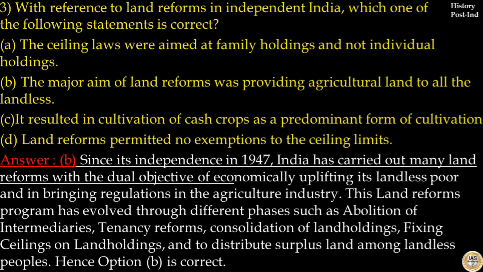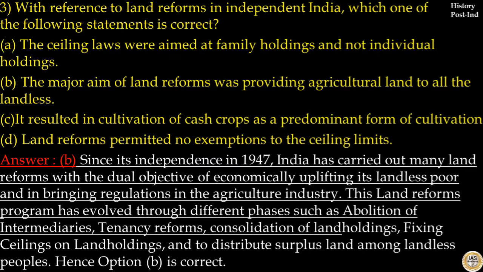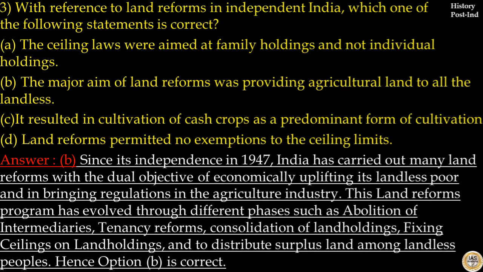Since its independence in 1947, India has carried out many land reforms with the dual objective of economically uplifting the landless poor and bringing regulations in the agriculture industry. This land reforms program has evolved through different phases such as abolition of intermediaries, tenancy reforms, consolidation of land holdings, fixing ceilings on land holdings with certain exemptions, and distributing surplus land among landless people. Hence, option B is the correct answer.